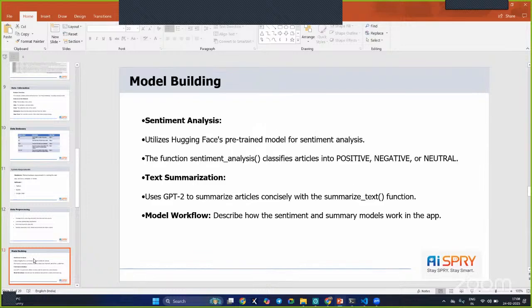Coming back to the model building, here we have used Hugging Face for the sentiment analysis, because once we collect the data, we need to perform the classification as well as summarization. For the classification, we need to identify whether it is a positive article, a negative article, or a neutral article. For that, we have performed sentiment analysis using Hugging Face, which is a pre-trained model, and from that we got 92 percent accuracy.